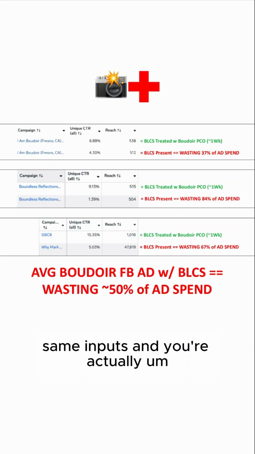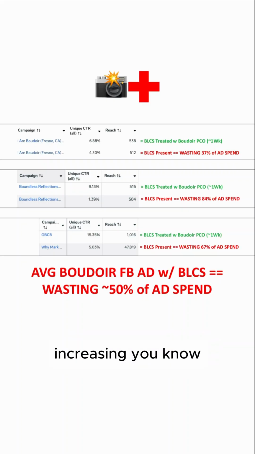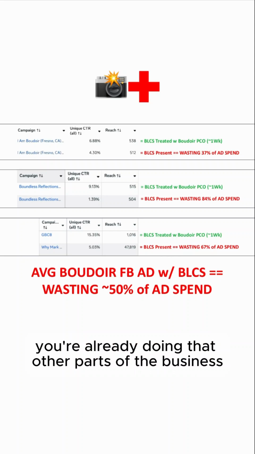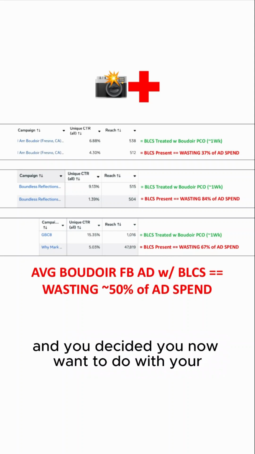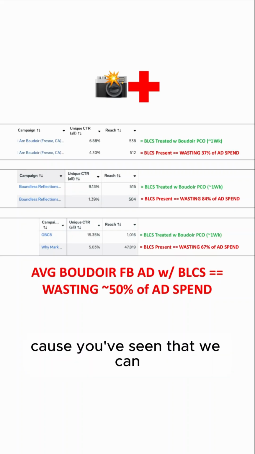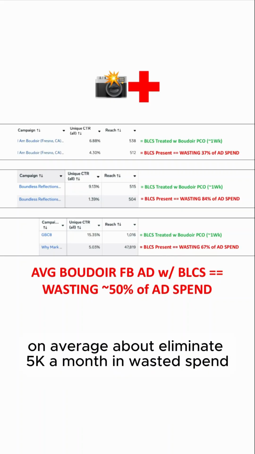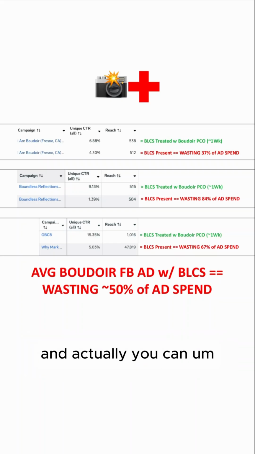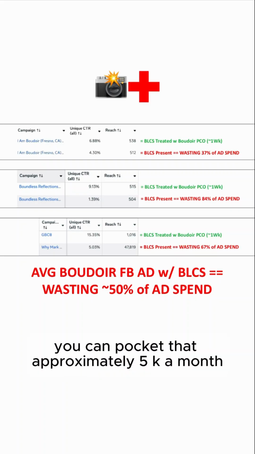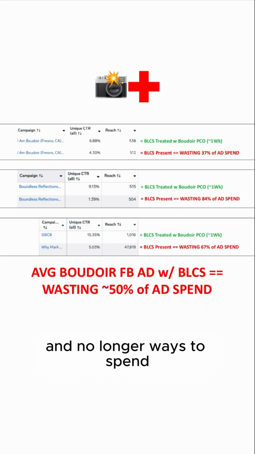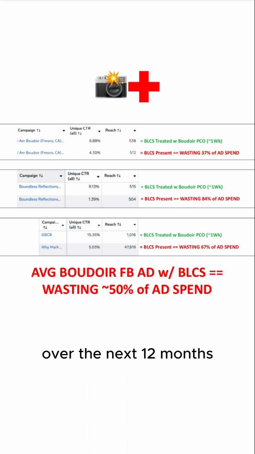And you're already doing that in other parts of the business and you decided you now want to do it with your Facebook ad portion of the business because you've seen that Boudoir Pico can eliminate on average about 5K a month in wasted spend. And you can pocket that approximately 5K a month, no longer wasted spend. That'd be like 60K over the next year, over the next 12 months.